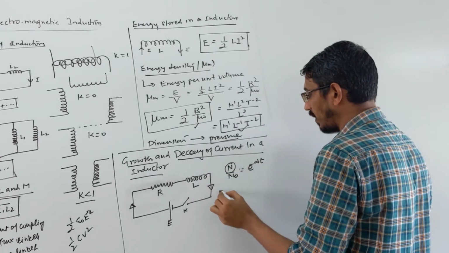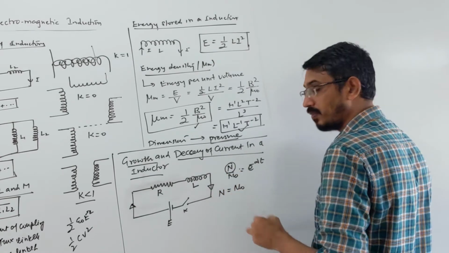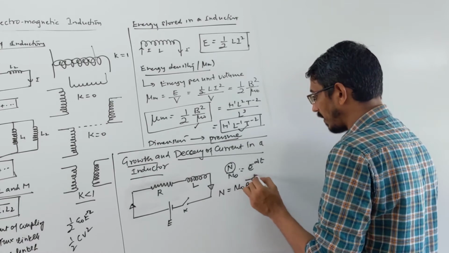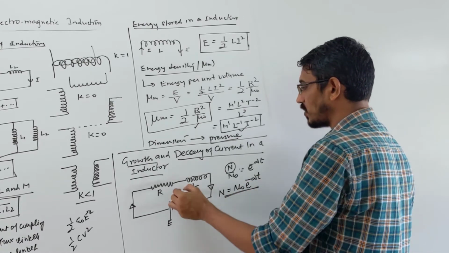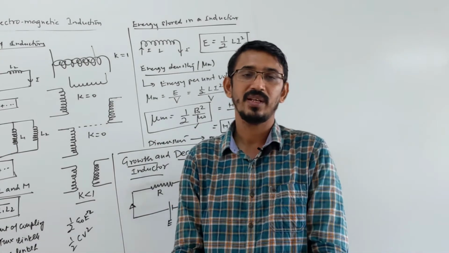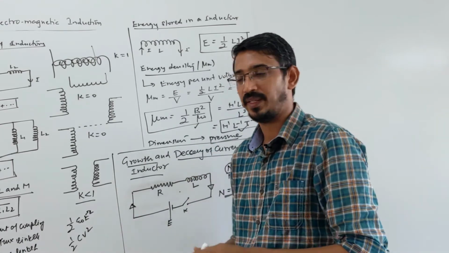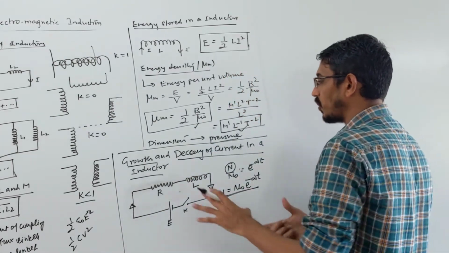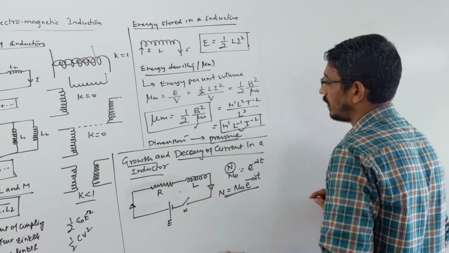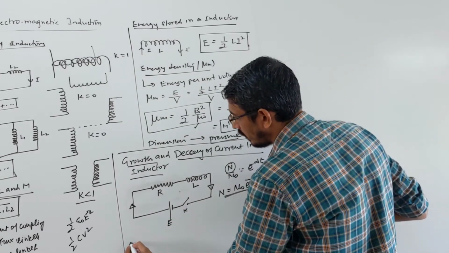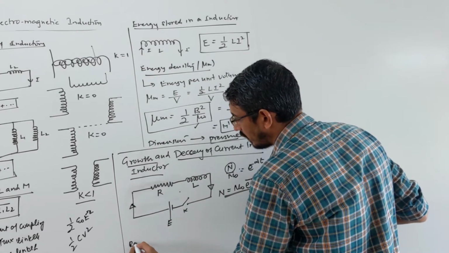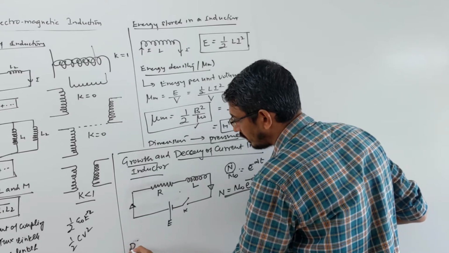The number of active elements at any time is equal to the maximum times e power minus lambda t. Exactly the same equation applies for the current decay in the case of an inductor. I am not talking much about this, I am just writing directly to you. Let's see. So I am writing decay.